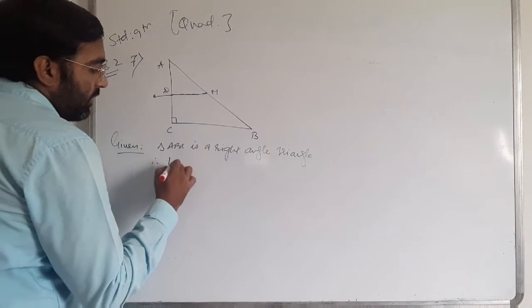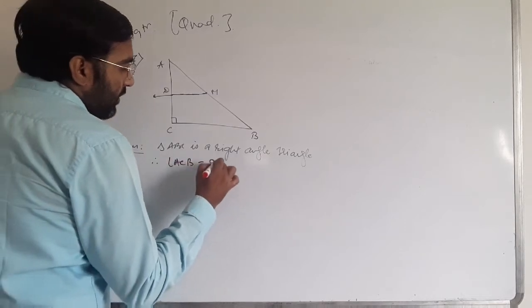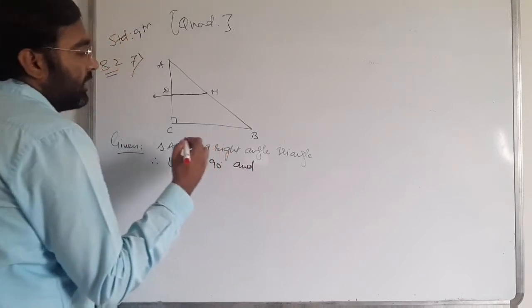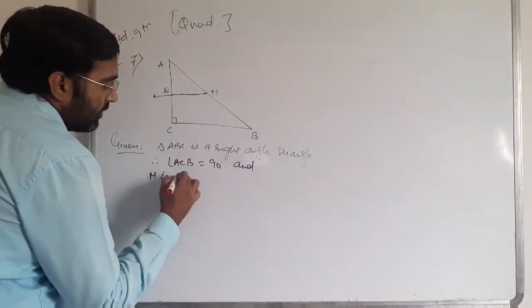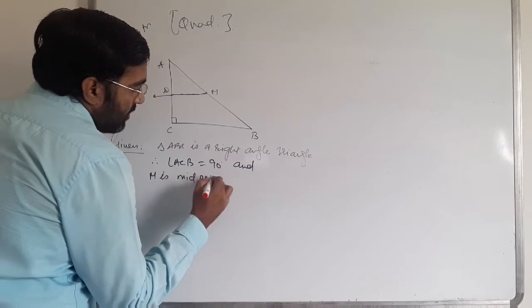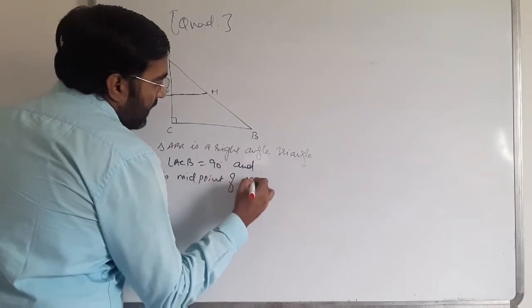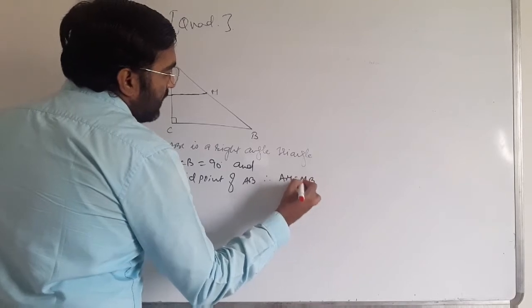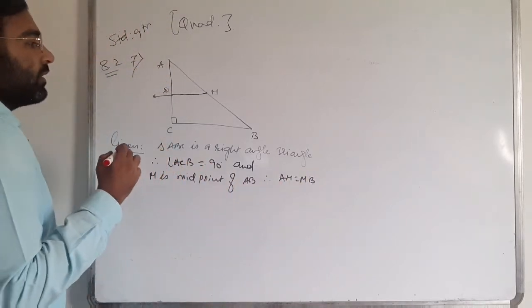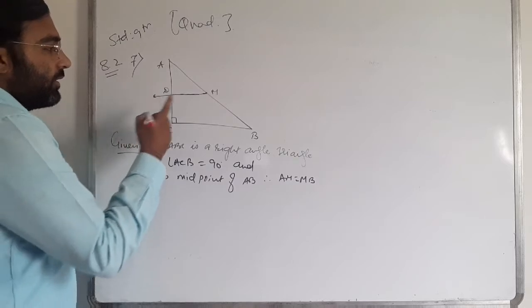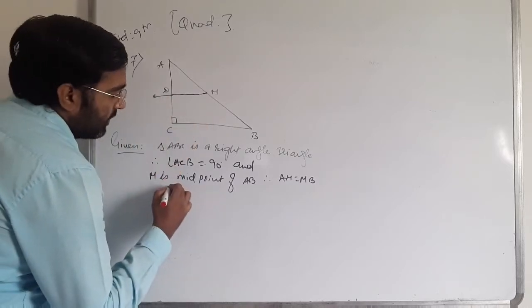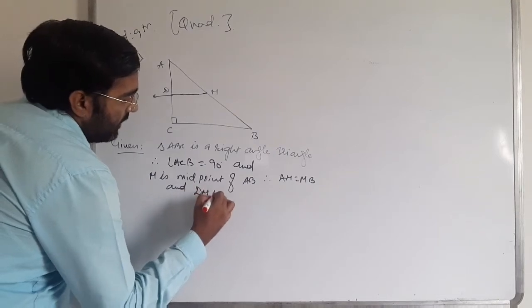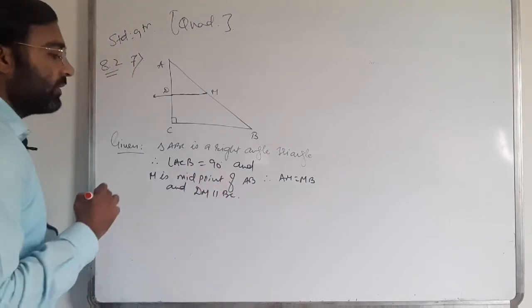Therefore angle ACB is equal to 90 degrees, and second, M is the midpoint of AB. Therefore AM is equal to MB, which is given. And DM is parallel to BC, that is given.